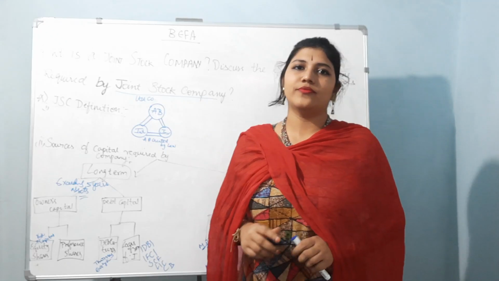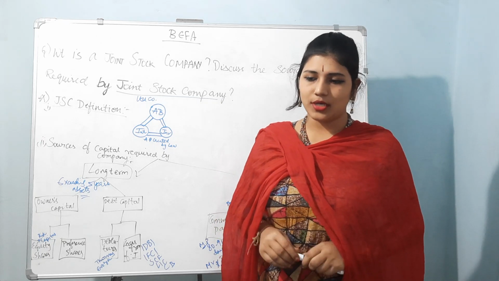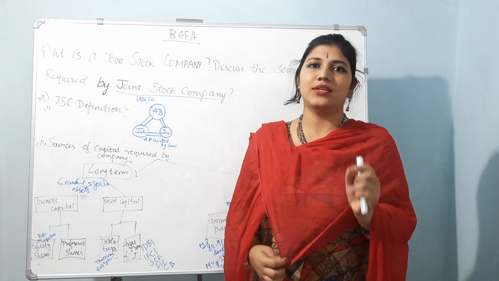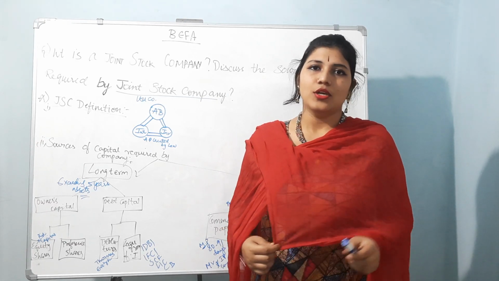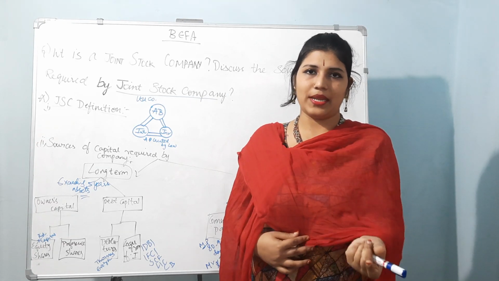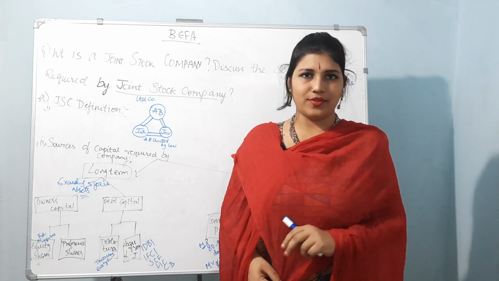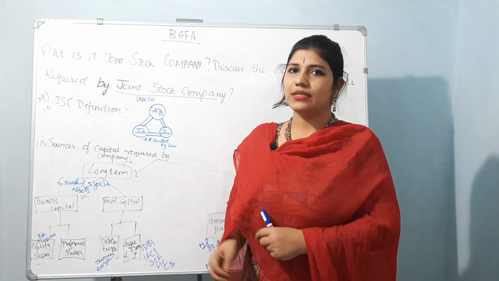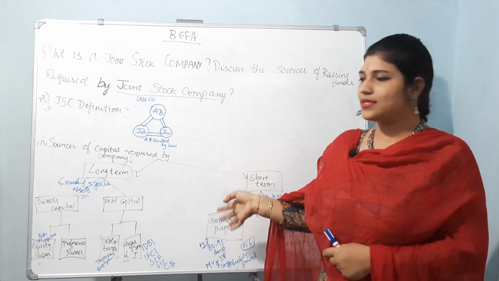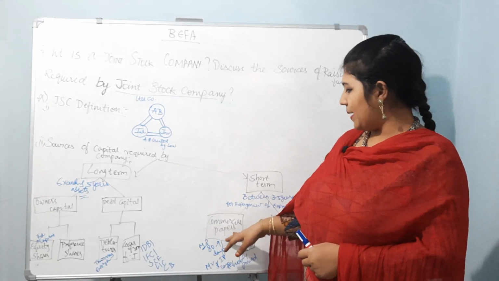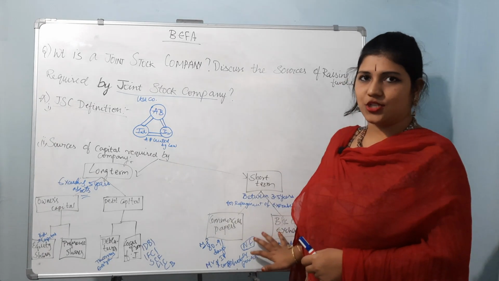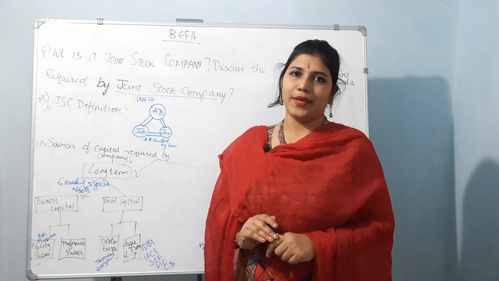So these short term funds are borrowed or brought into the business to meet the working capital requirements or the day-to-day expenses. So that will be repaid between 3 to 5 years of time. And the types of short term funds are divided into two parts, that is commercial papers and bills of exchange. So what are these commercial papers?